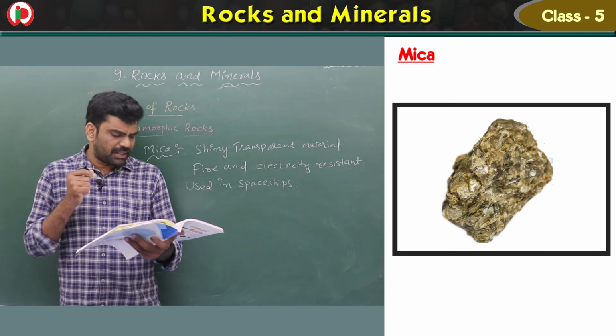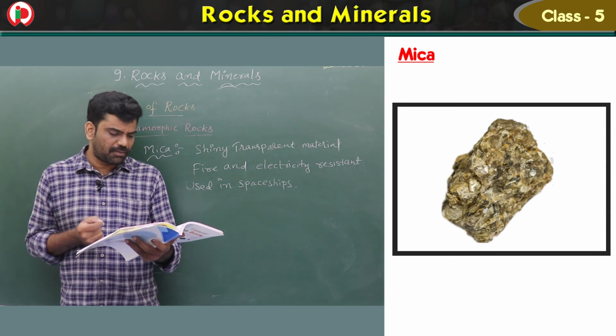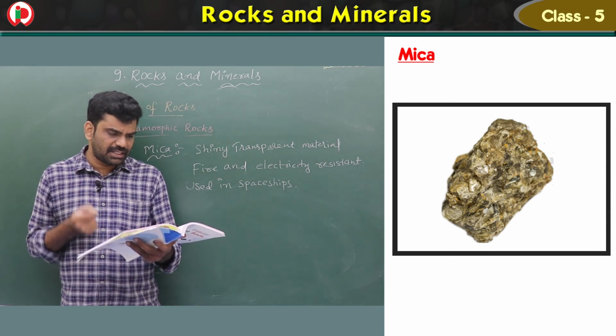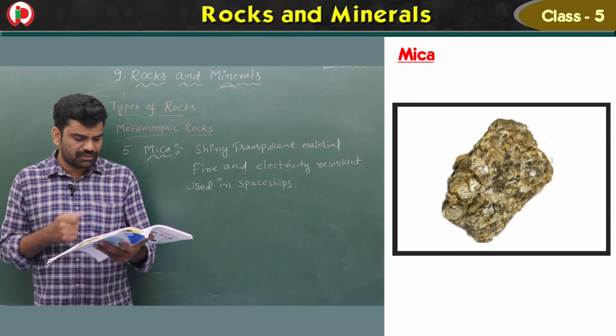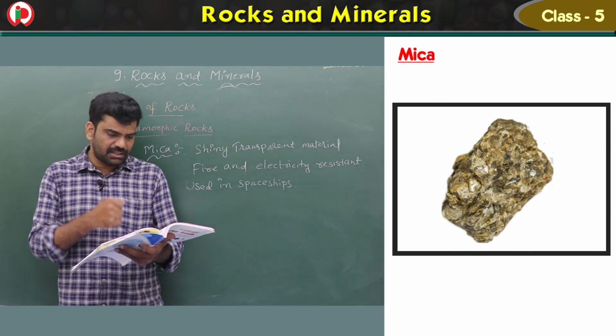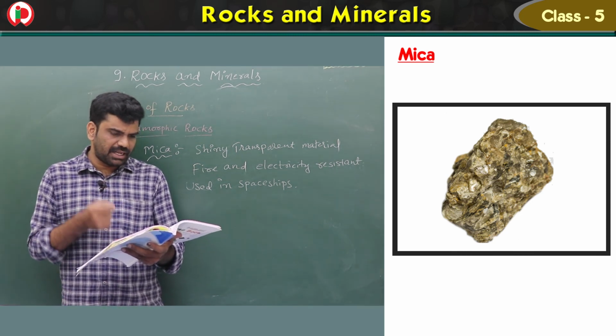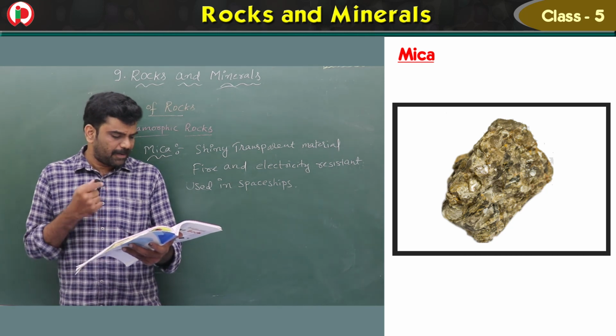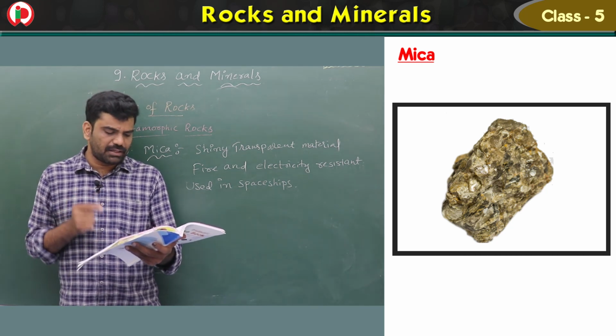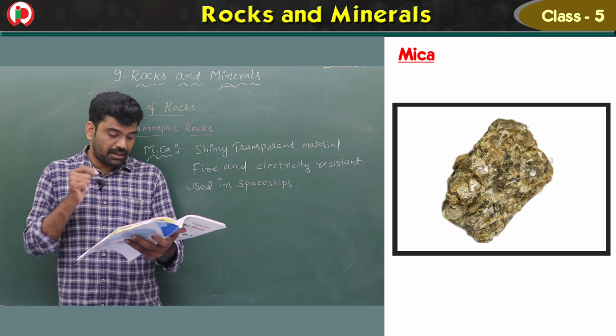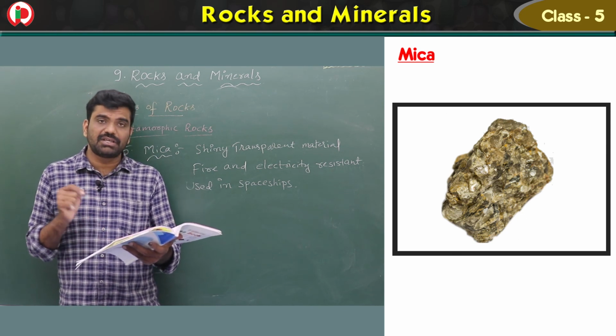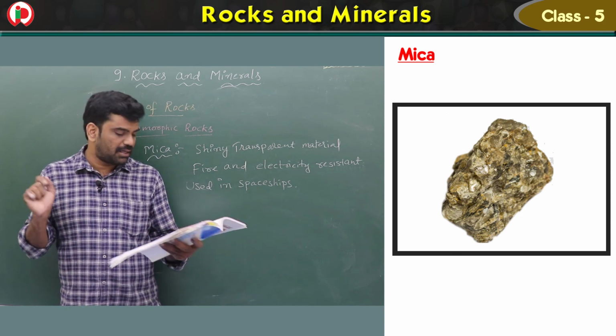Here, examples are given: marble, slate, quartzite, gneiss, and mica. Now let's see the marble. I told you already, it is a hardened limestone, and it is a precious building material which is generally white in color.